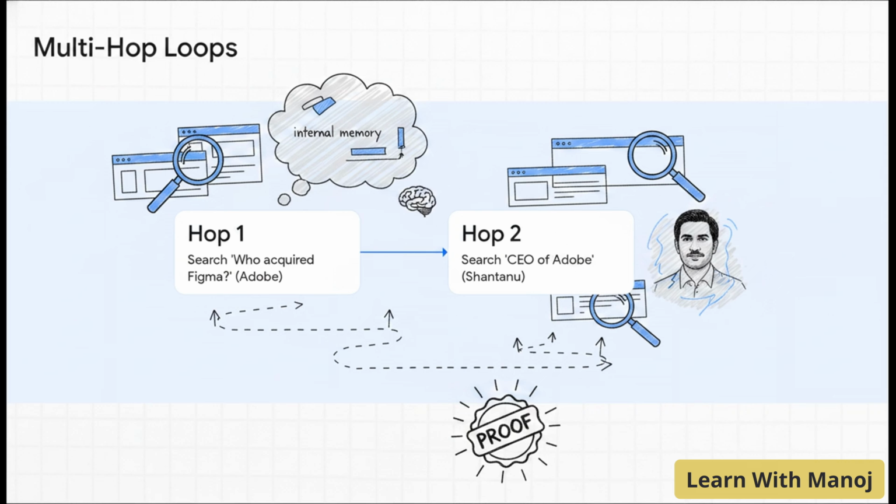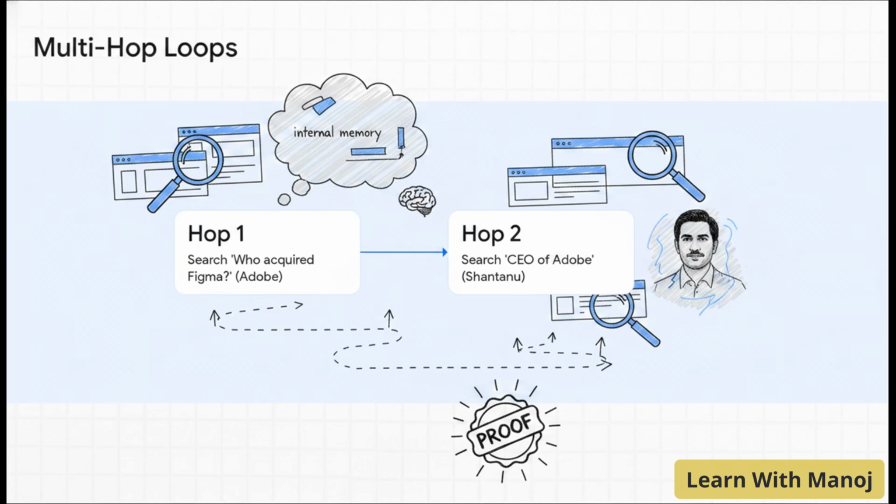It kicks off Hop 1. Its very first sub-goal is simply to search who acquired Figma. It fires up its browser tool, observes the search results, and figures out the answer is Adobe. Perfect. Now it updates its internal memory, what engineers call its state object, and it writes a brand new sub-goal for Hop 2. Now it searches CEO of Adobe. It gets the result, Shantanu Narayan.